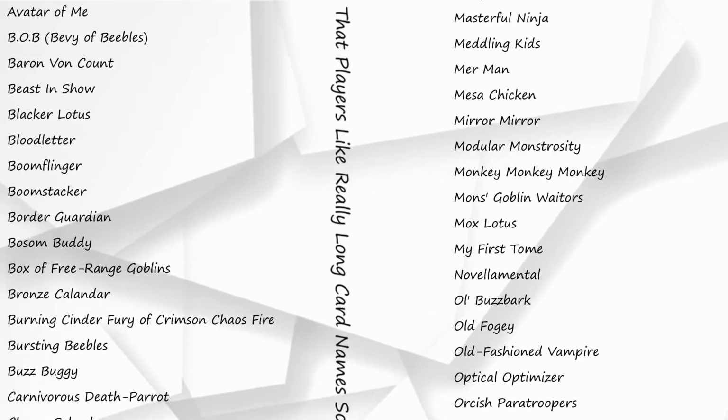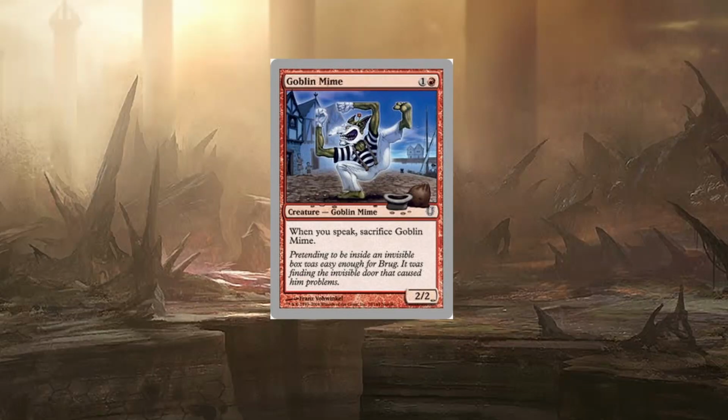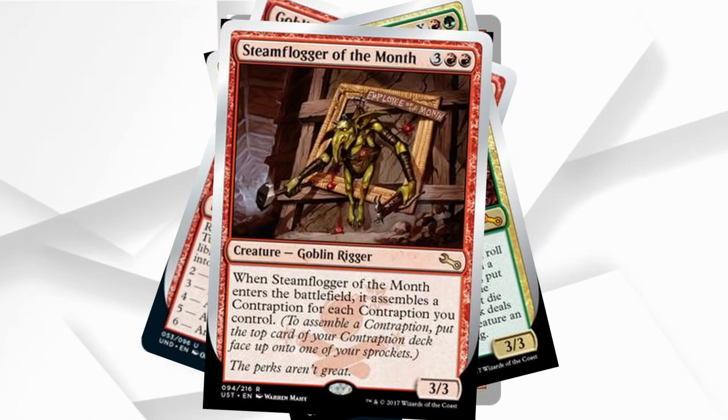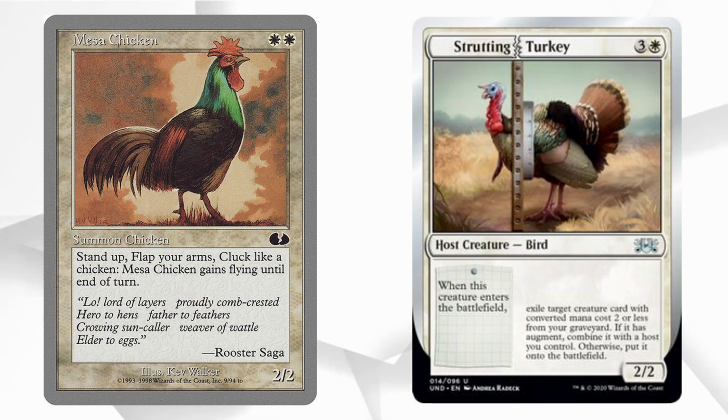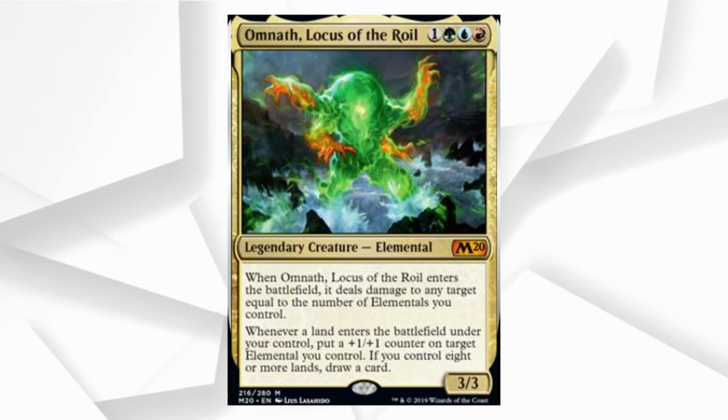Now, while I tried to fit these cards into what setting they'd fit in, most of them would probably fit anywhere. Goblins could really do whatever, wherever, and so we just got all of them in here. We got Goblin Mime, Goblin Tutor, Old Buzzbark, Steam Flogger of the Month, you name it, we got it. Most of the artifacts are here too, because they're mostly pretty normal. We also got chickens and turkeys, because apparently those don't exist in Magic. Quick second shout out to Gus, love Gus. Also, Garbage Elemental is canon, because Omnath exists.